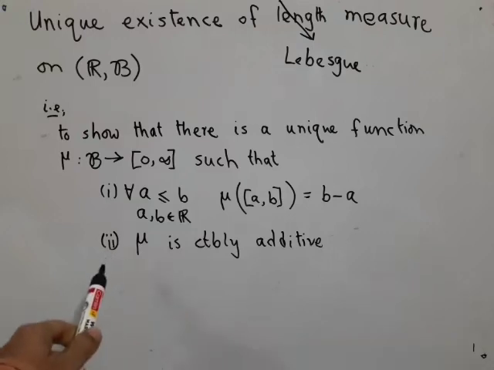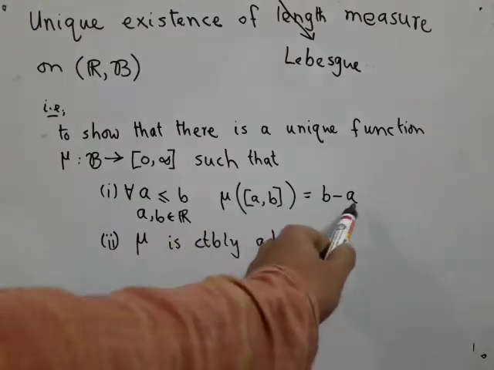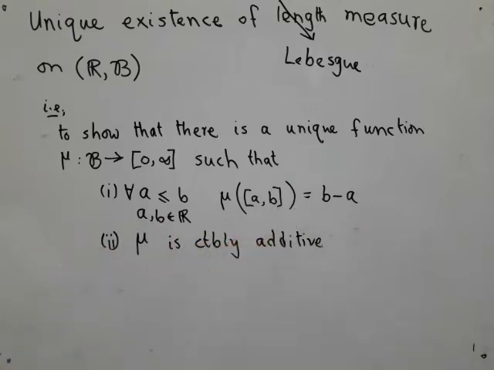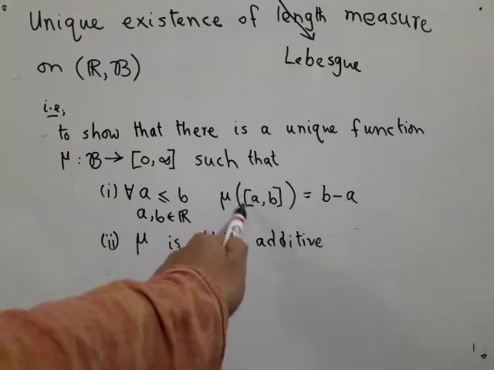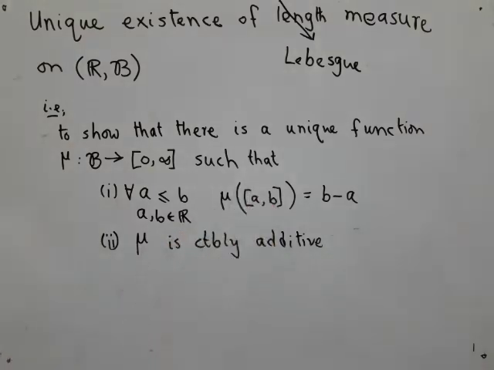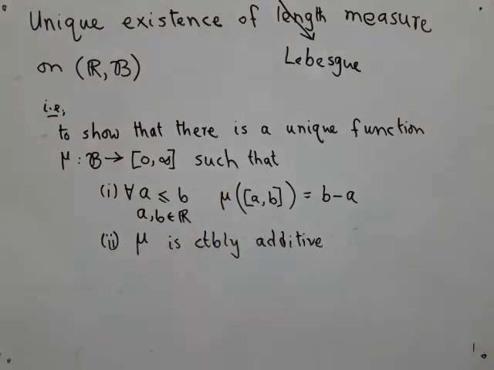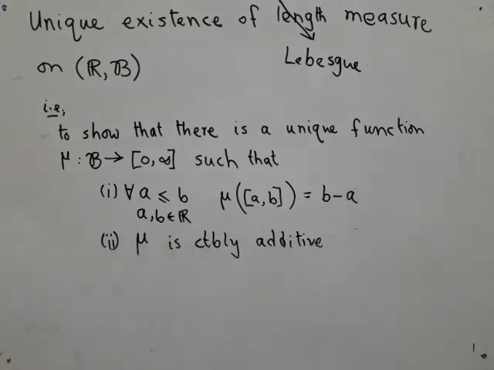Now, once you have countable additivity and this result, you can immediately see that even if I make it open, it remains B minus A, because by taking A equal to B, you can prove that singletons have length 0. So I can remove a singleton by countable additivity and I can get open on both sides. And also I am talking about A, B in R, so infinity has not been included here. But again, thanks to countable additivity, if I make one of them infinity, A to infinity, this open interval unbounded, then this will become infinite.